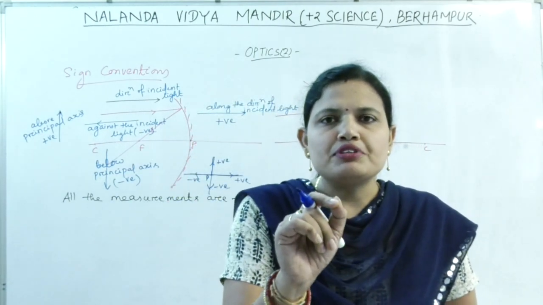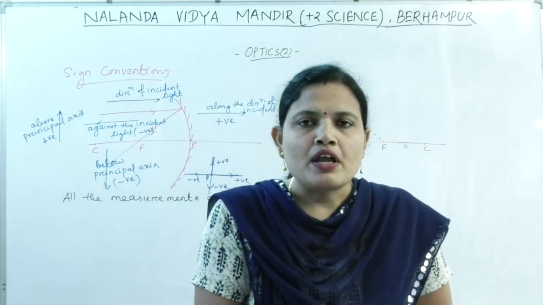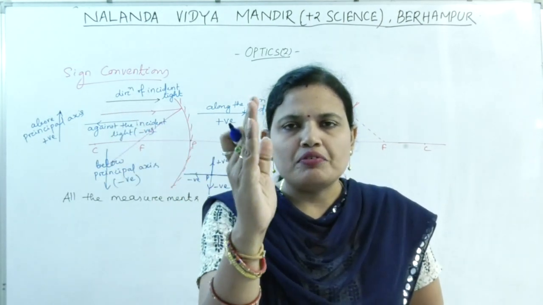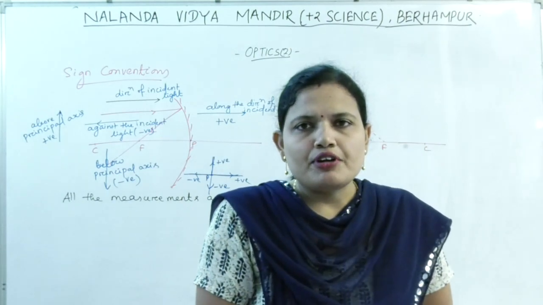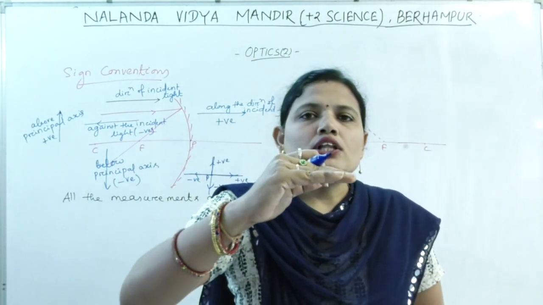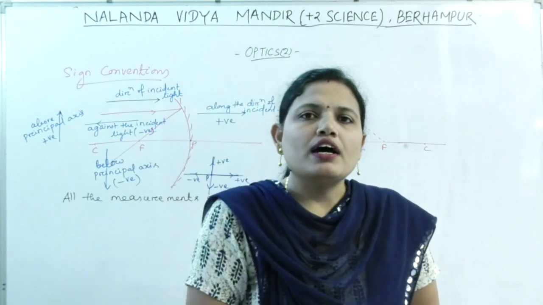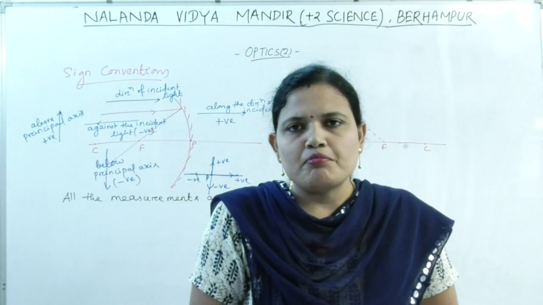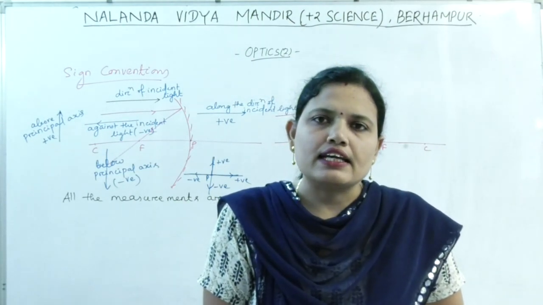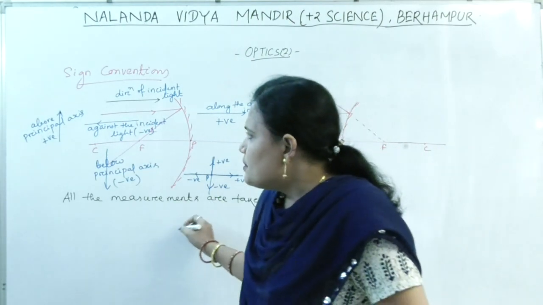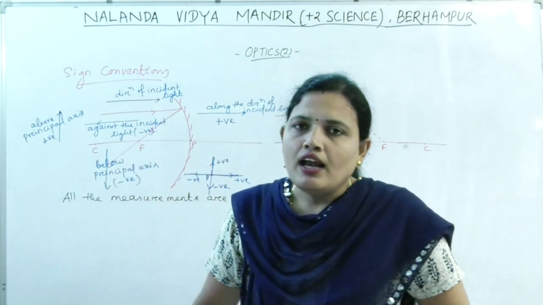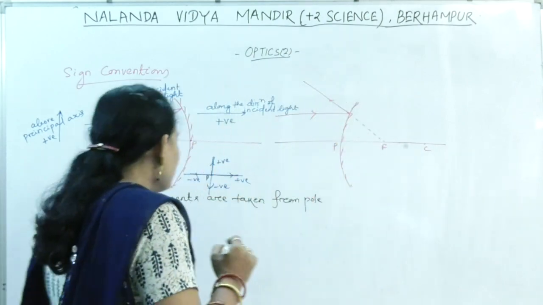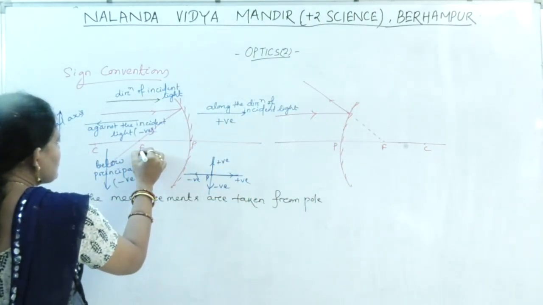Every measurement we will start from the pole. All the measurements taken to the right of the pole are taken positive. All the measurements taken to the left of the pole are taken negative. All the measurements taken above the principal axis are taken positive. All the measurements taken below the principal axis are taken as negative. With this much sign convention, we will take our measurements. Clear?